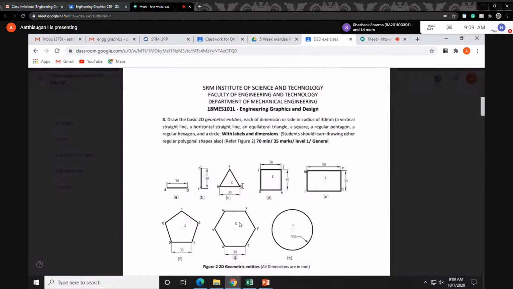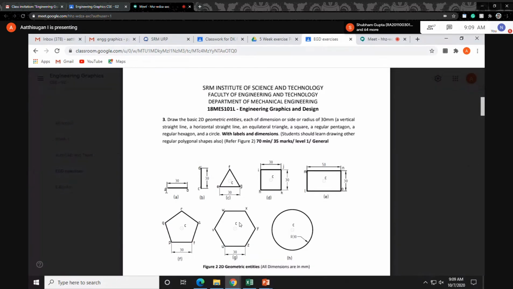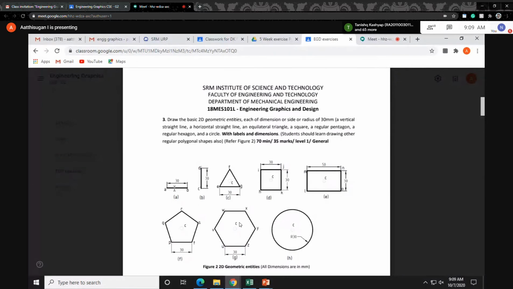Then the third question we may discuss in the data card also. Writing the 30 mm side dimension of a line, on a horizontal line. You have tried the naming also. Remember, when you submit your first week assignment, you draw the line, then you can increase the thickness. I'll tell you today how to increase the thickness as well as give the color also.